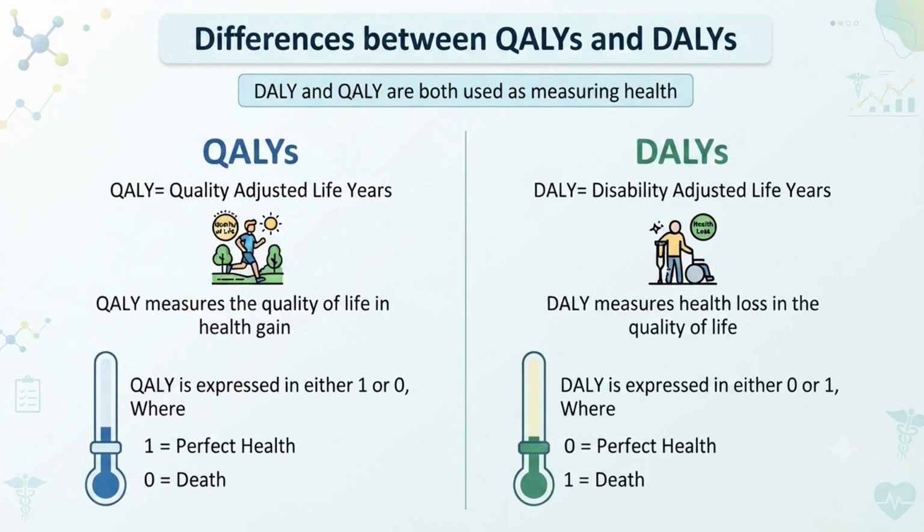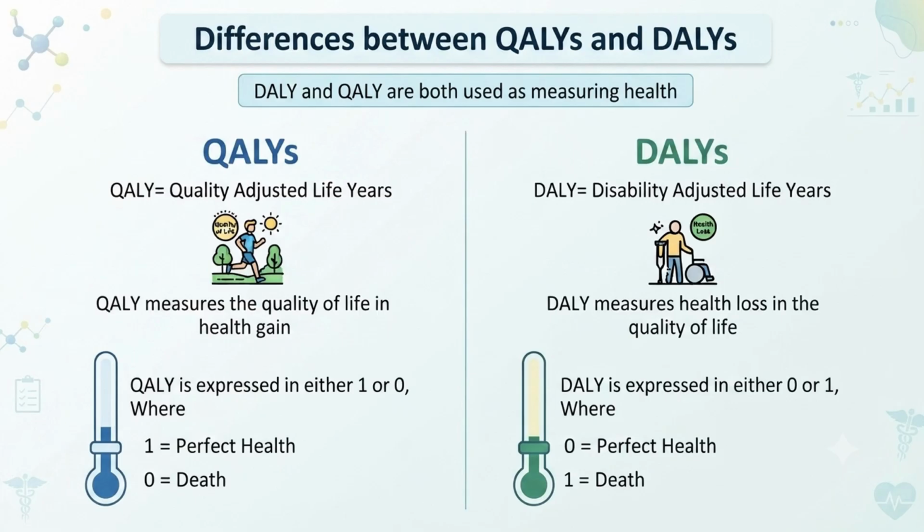And DALY is not gain, it is loss. So DALY measures the health loss in quality of life. DALY means how many years we are losing because of premature death or because of disability. So QALY is gaining, and QALY is expressed in either 1 or 0. QALY is like a positive health indicator, you can think. So QALY 1 is perfect health and QALY 0 is death.